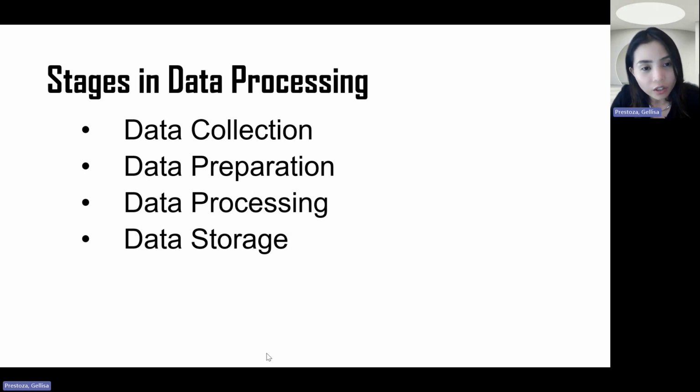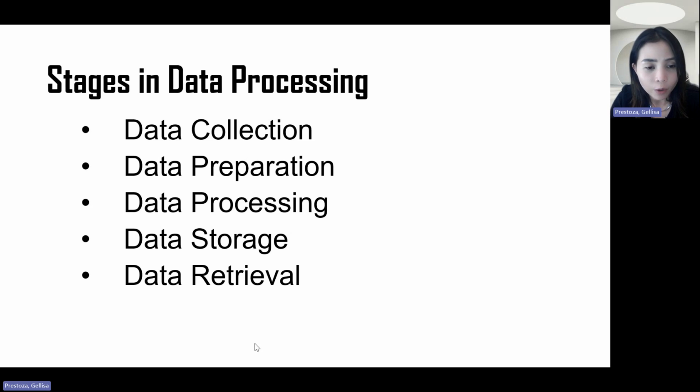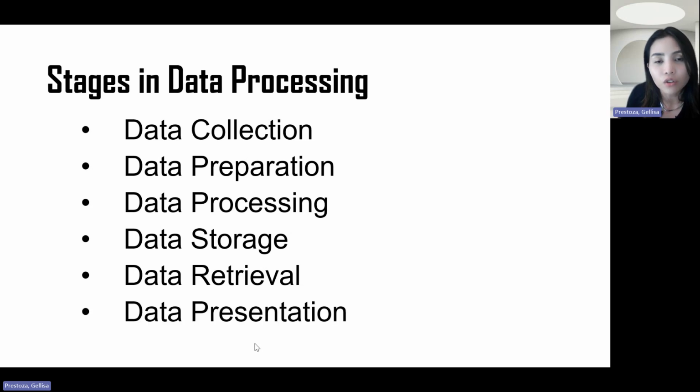Part of the stages in data processing as well is data retrieval. How we retrieve the data. Example, for researchers, when you want to study something, you look for a recommendation in a published research study. Because this is where we can retrieve certain information, certain data from that study so we can continue. So, storage, retrieval, then presentation.